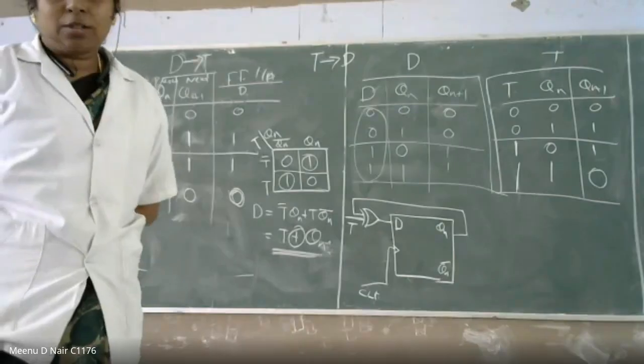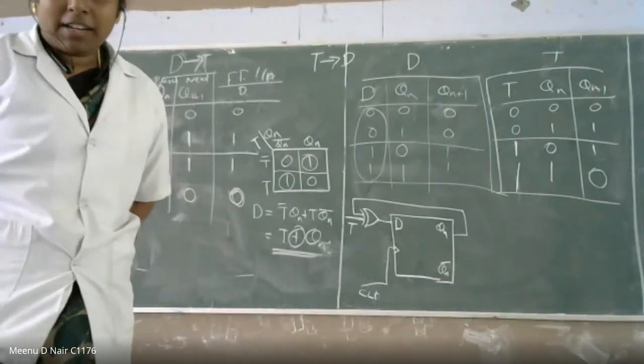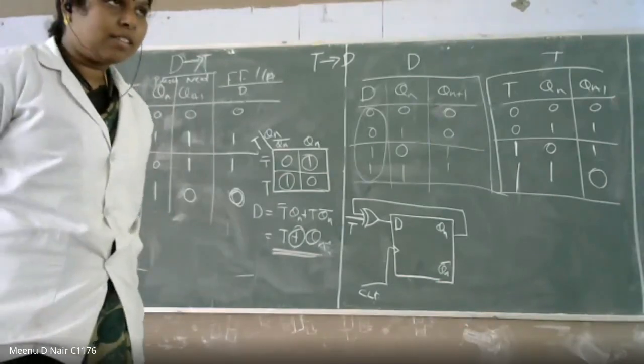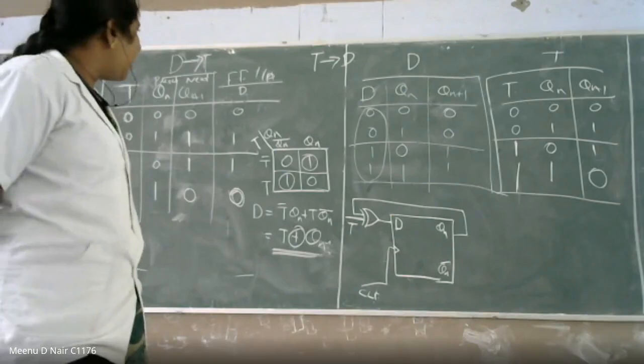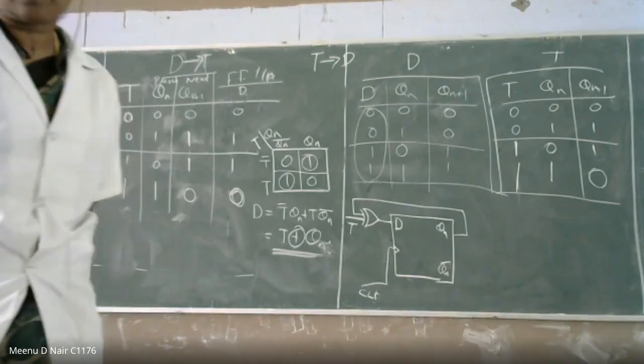There is a response from Arunita. T is equal to D XOR Qn. Arunita from A section has given a response. T is equal to D XOR Qn. Yes, sir, actually that is also fine. But actually, what I want is, what is the step to do T to D conversion?